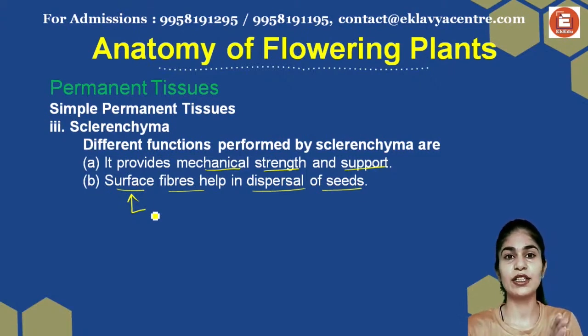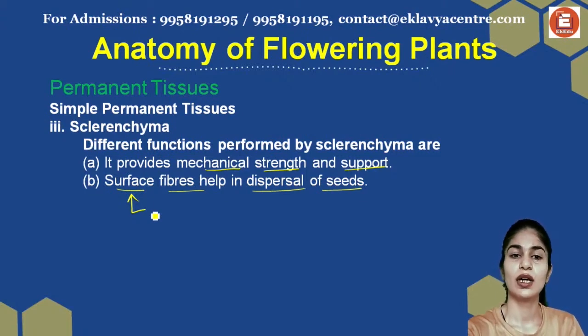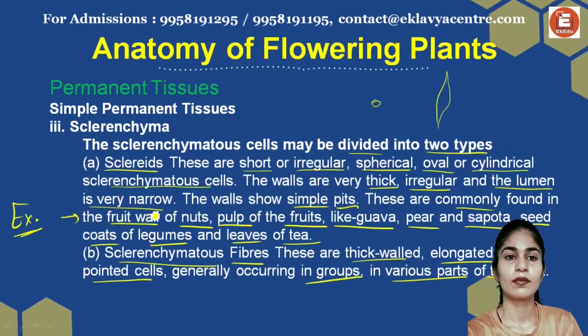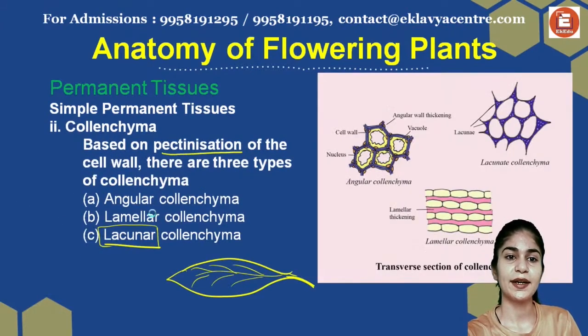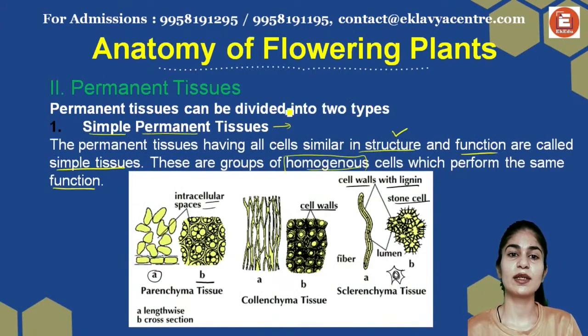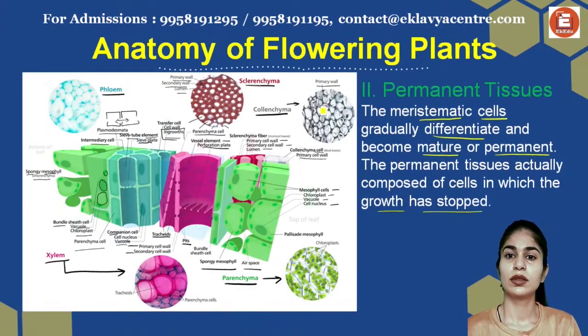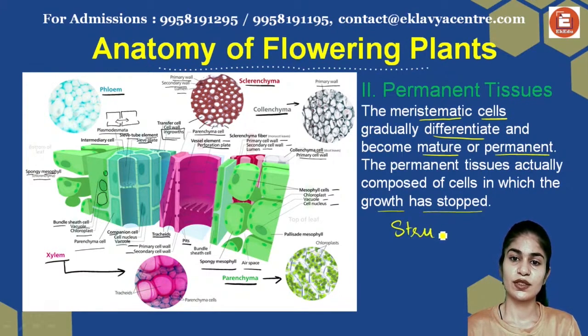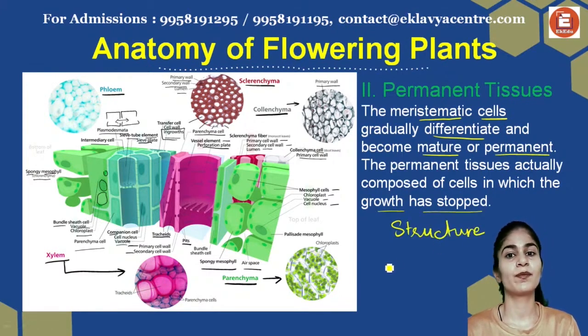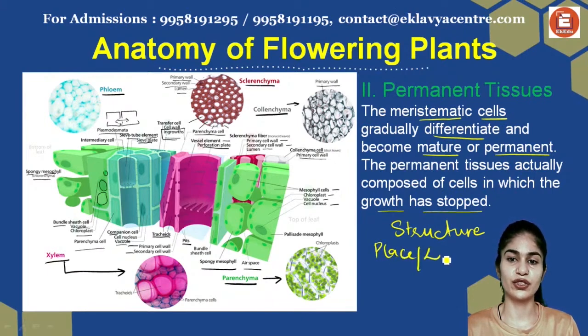In the simple permanent tissues, let's go back to the first slide. The things to remember are the structure of the tissue, the place or location of the tissue, the types of the tissue, and the function of the tissue.